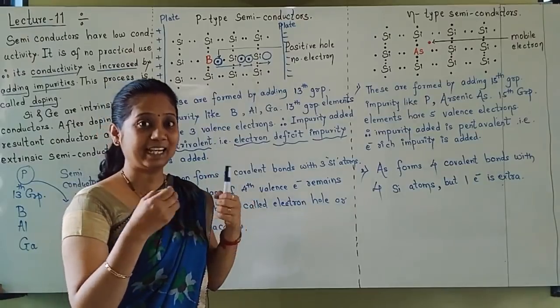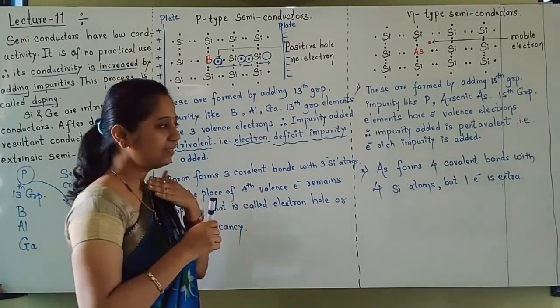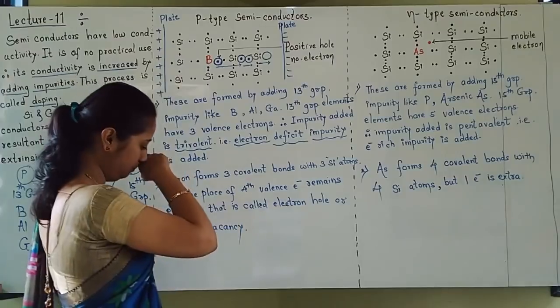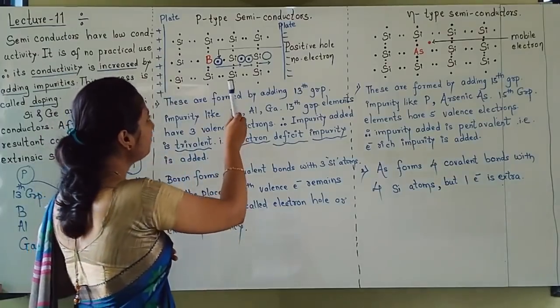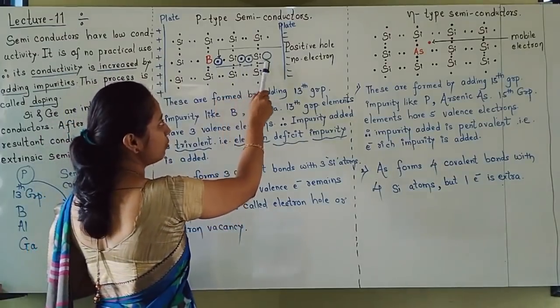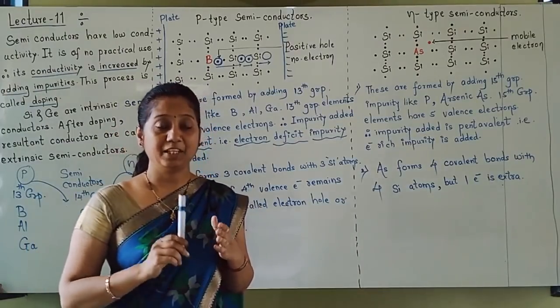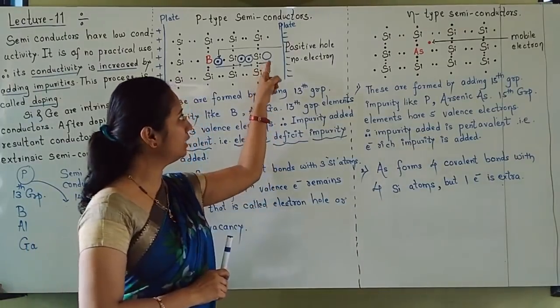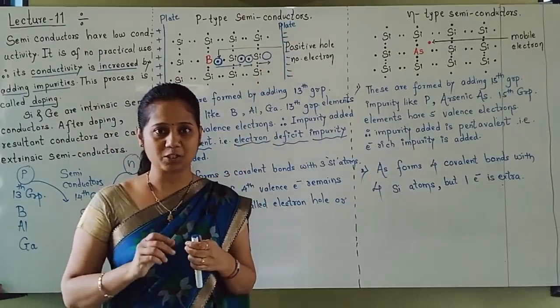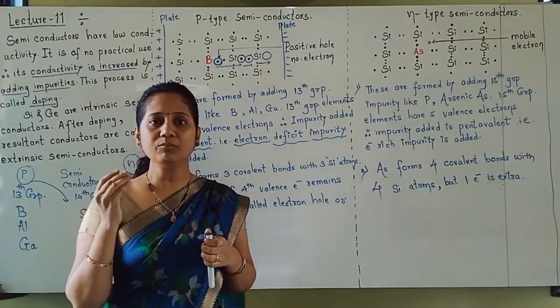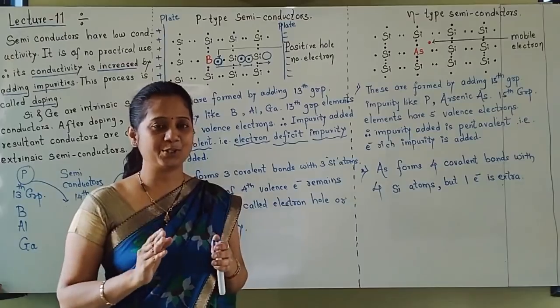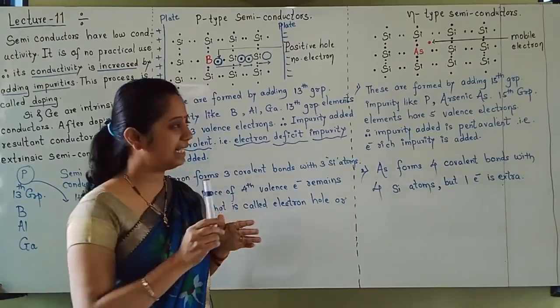Actually the hole is getting created, but it appears like the hole is moving towards the negatively charged plate. Now students, if the hole is moving towards the negatively charged plate, then the hole must be positively charged.